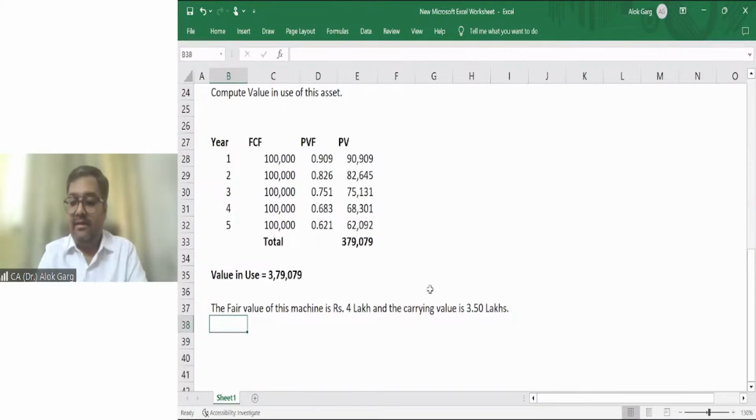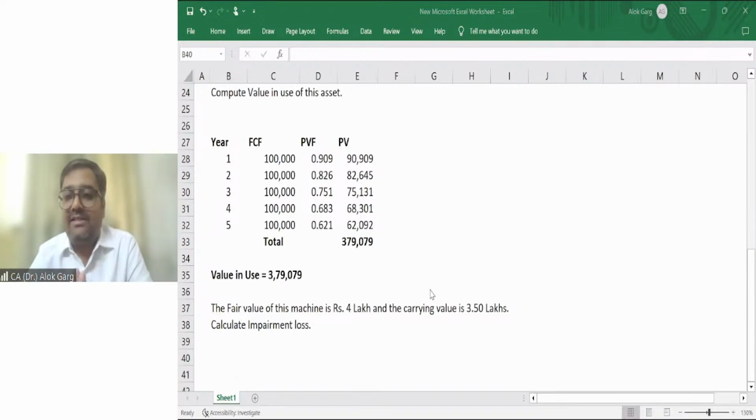Friends, the question says calculate impairment loss. Value in use we have computed. The fair value of this machine is 4 lakh, and the carrying value of this machine is 3.5 lakh. Calculate impairment loss. Tell me quickly what is the impairment loss.